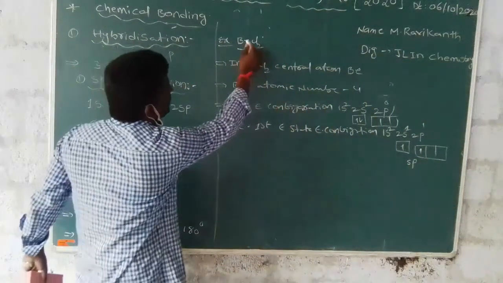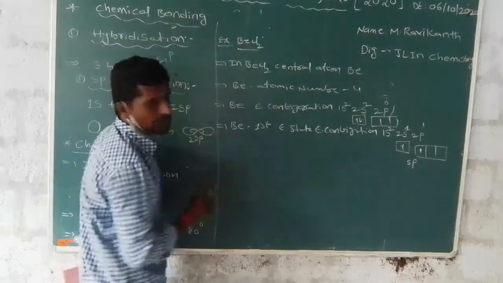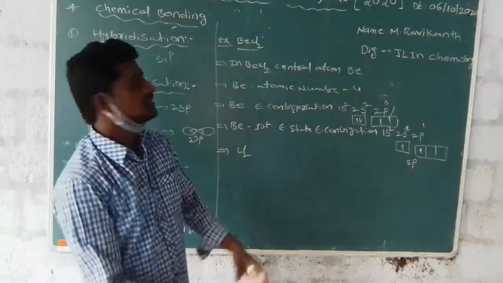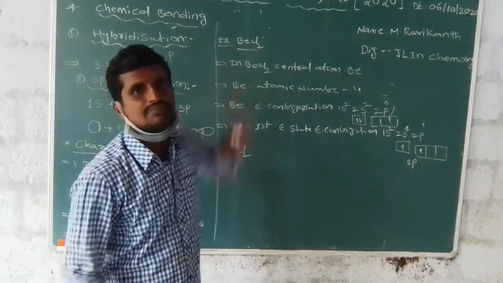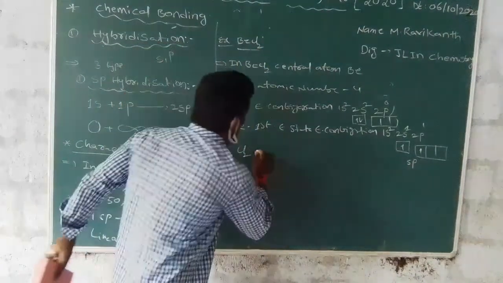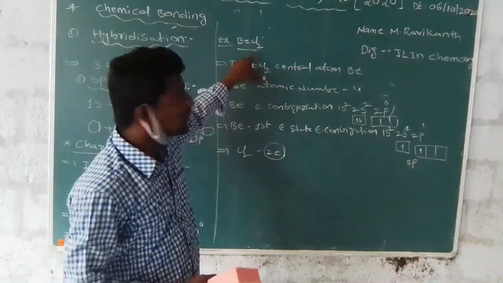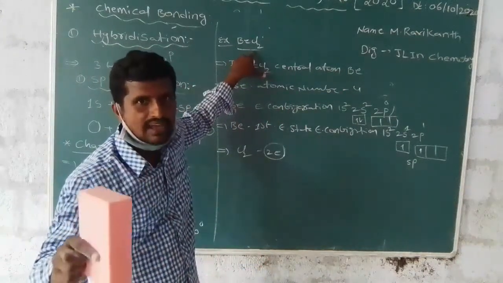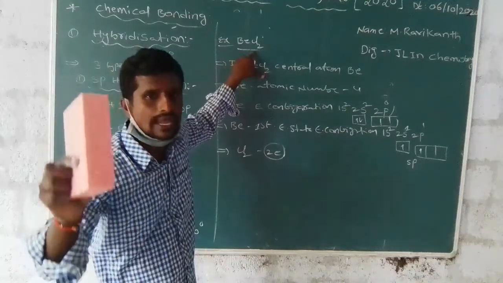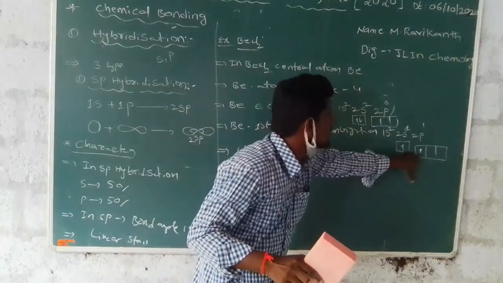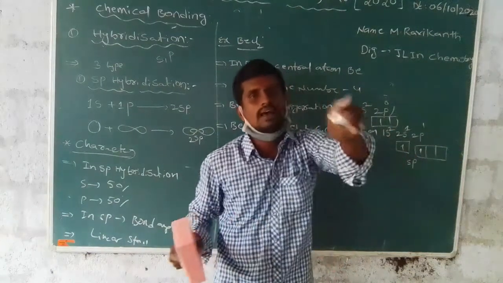In the example of BeCl2, two chlorine atoms are present, each with an electron in a p orbital.